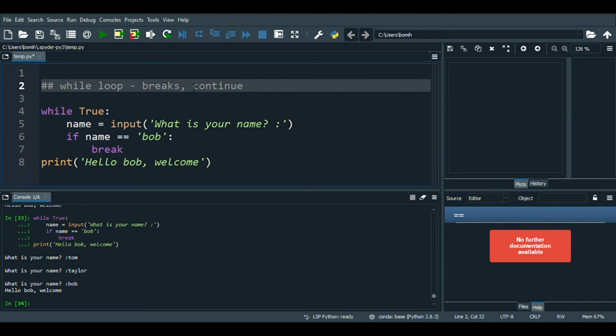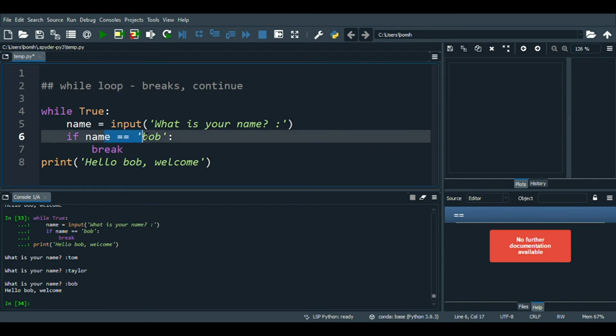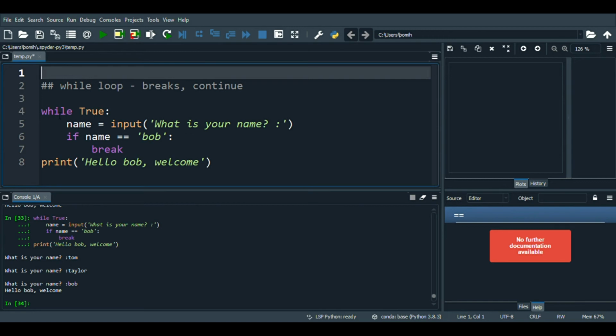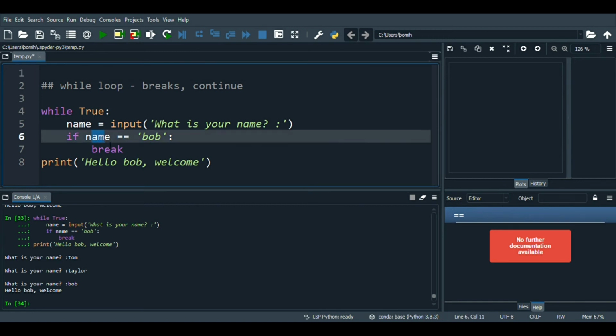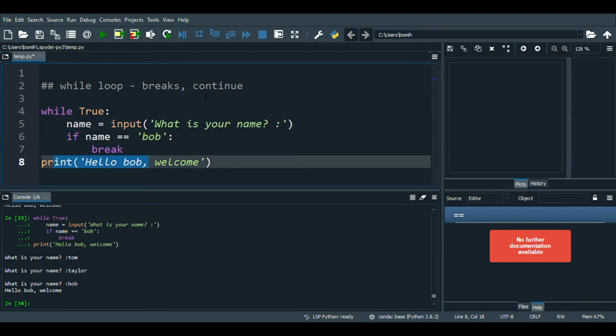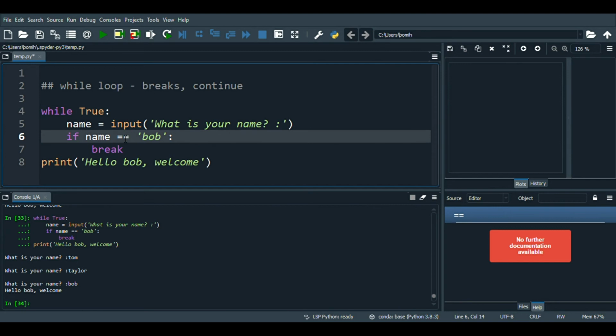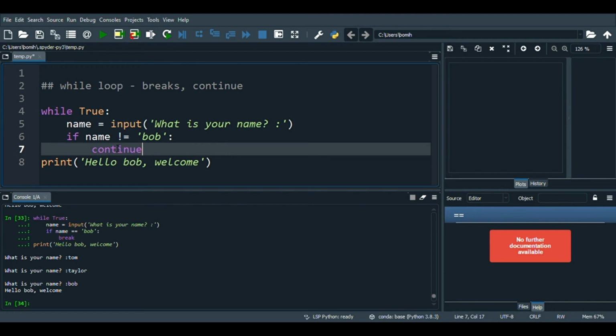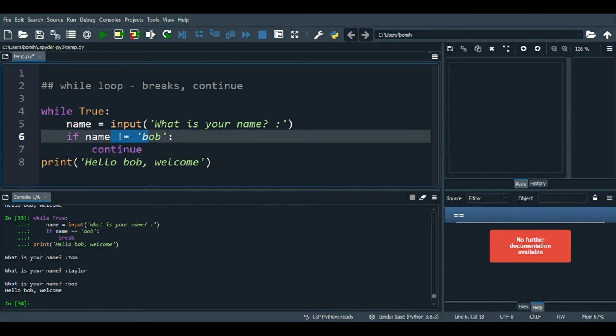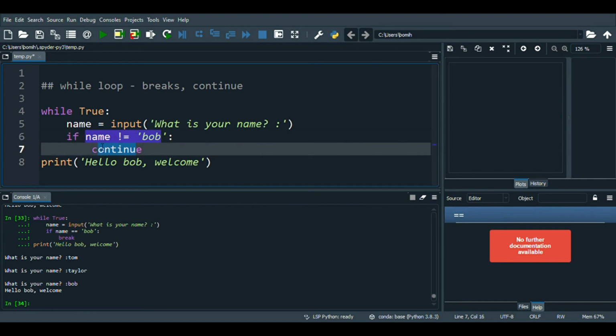Continue works a bit differently than break. Break was basically saying, keep on running this until whatever we're testing equals a certain value, and then we can stop this while loop and go to the next line. What continue does is, let me delete this and make this a continue here. If the name is not Bob, I want you to continue back to the loop.